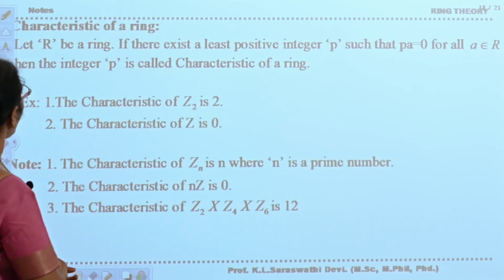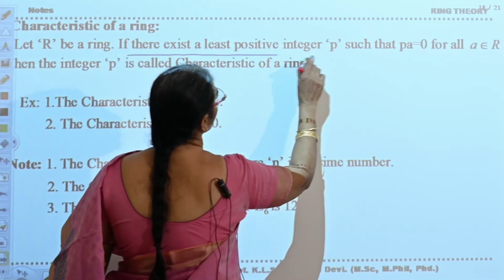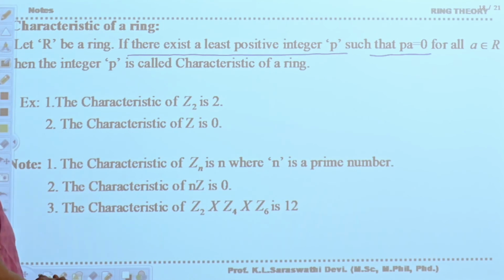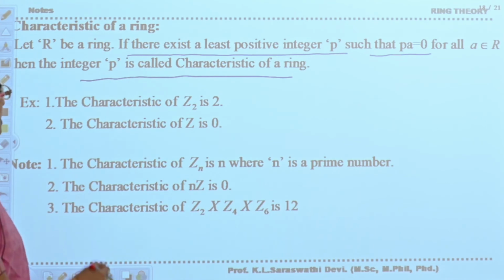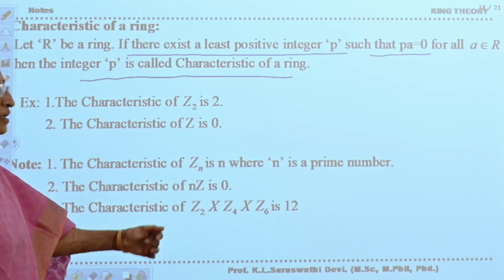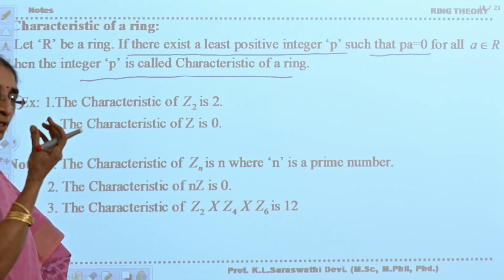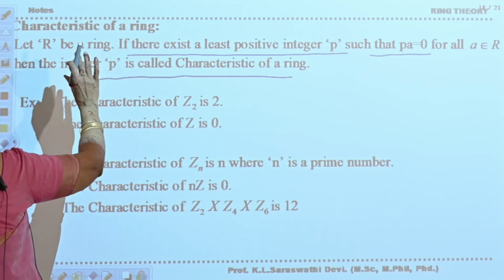Next, characteristic of a ring. Let R be a ring. If there exists a least positive integer p such that pa is equal to 0 for all a belongs to R, then the integer p is called the characteristic of a ring. The examples are: characteristic of Z2 is 2, the characteristic of Z is 0, characteristic of Zn is n, characteristic of nZ is 0, and this is 12. You can see detailed explanation. I have done one video just only on characteristic. Then you can see the detailed explanation. For now, remember the definition.